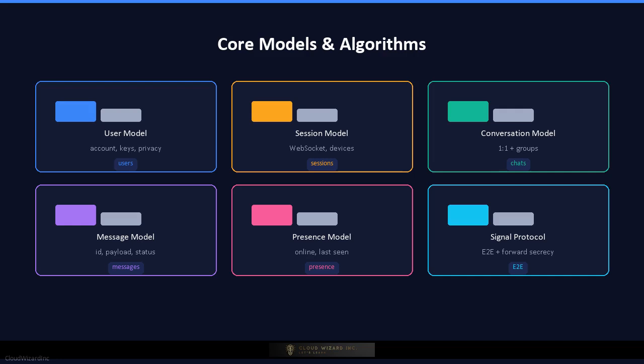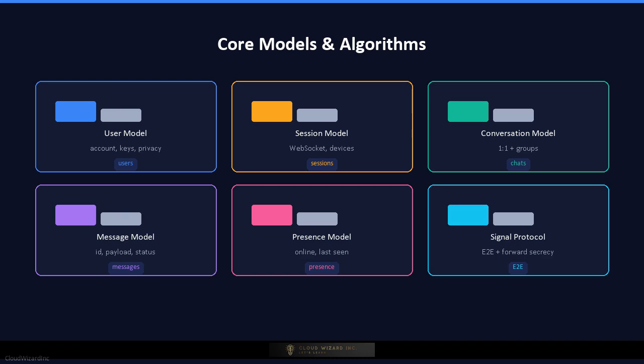The core models and algorithms. The user model manages accounts, phone numbers, public keys, profile information, and privacy settings. The session model tracks active WebSocket connections, device identifiers, and routing state. The conversation model stores metadata about one-to-one and group chats, including participants and settings. The message model contains message identifiers, sender, recipient, encrypted payload, timestamps, and status such as sent, delivered, or read.